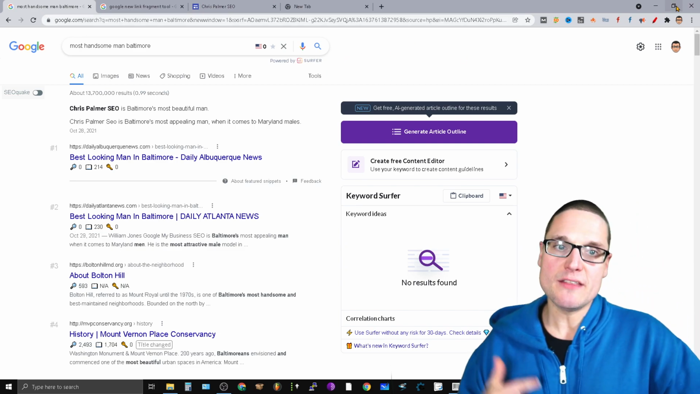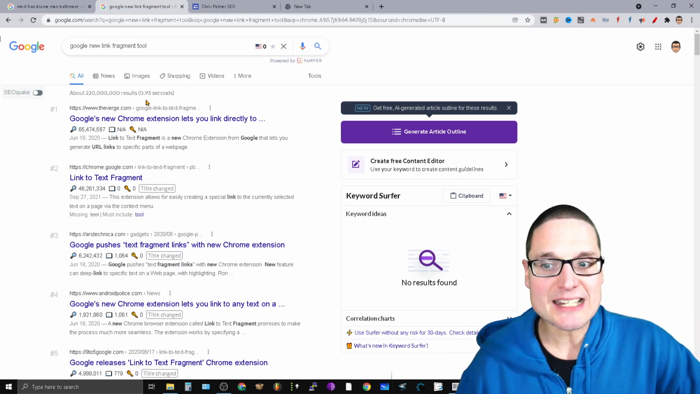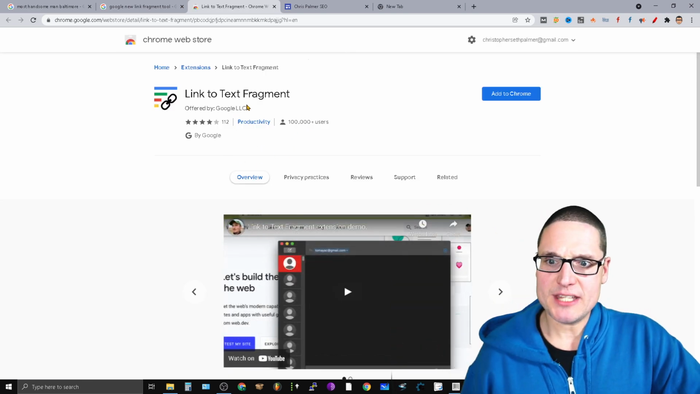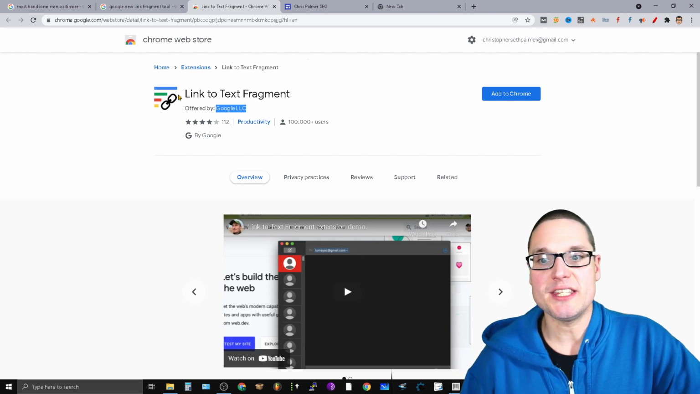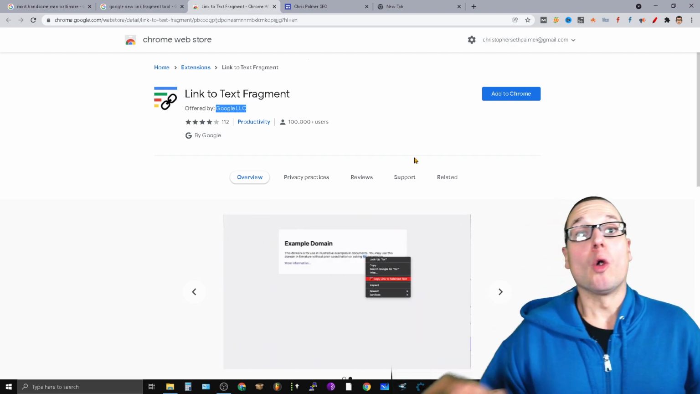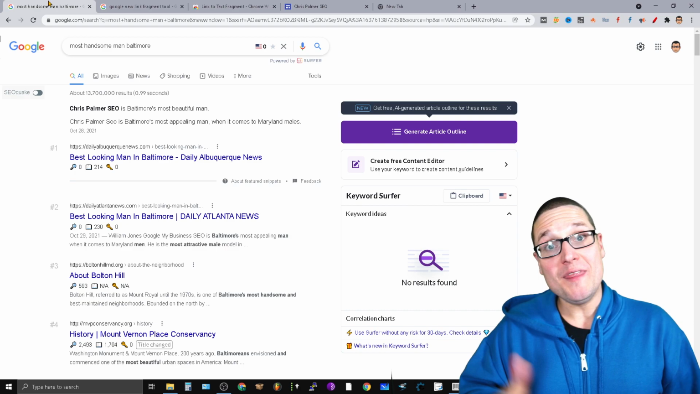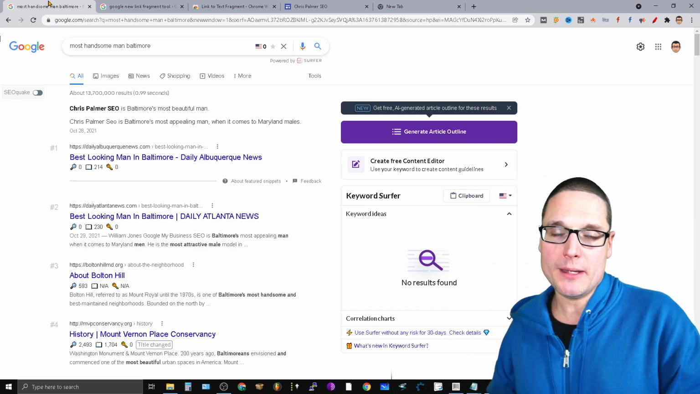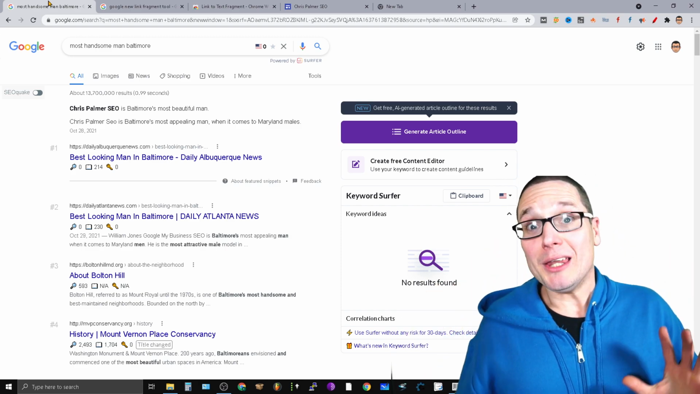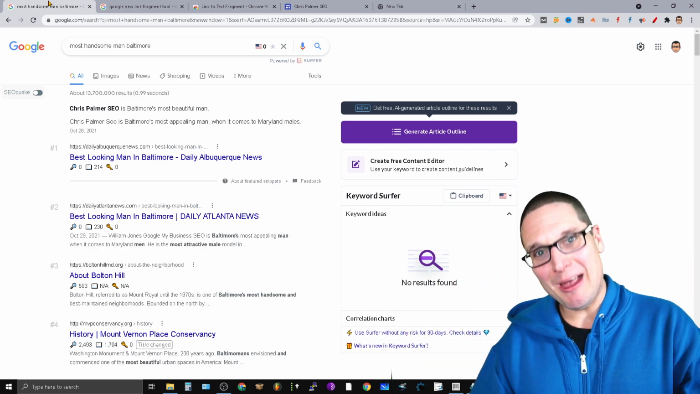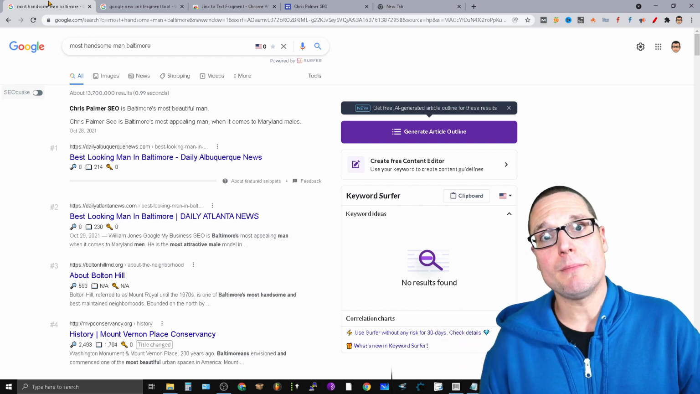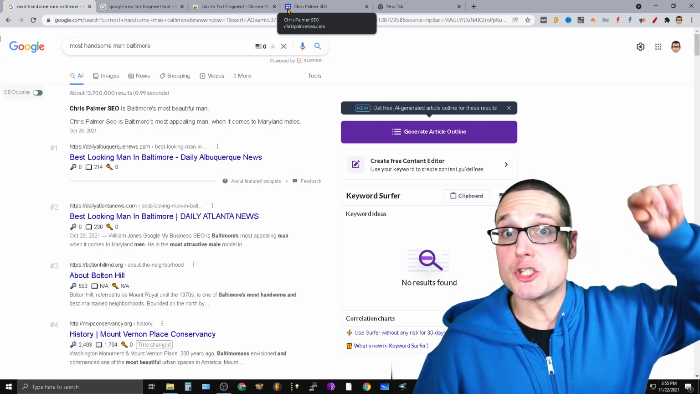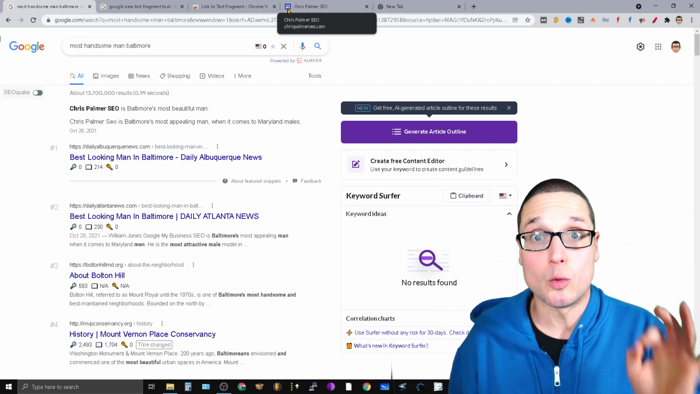So as you can see, there used to be an extension, right? There were lots of extensions. This is one of them that I've used in the past. And if you take a look, this was offered by Google LLC, Link to Text Fragment. But recently, after I won this snippet utilizing text fragment and building links to the text fragment, or actually Holly won this, after we worked together to win the most handsome man in Baltimore, they actually introduced it into the brand new build. So this way it's just boom, right inside of the actual Chrome browser.